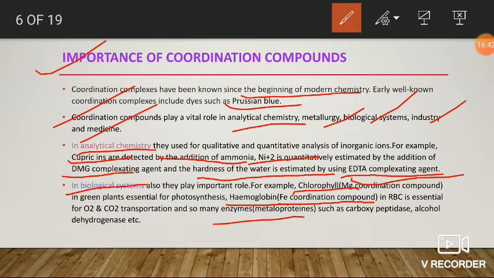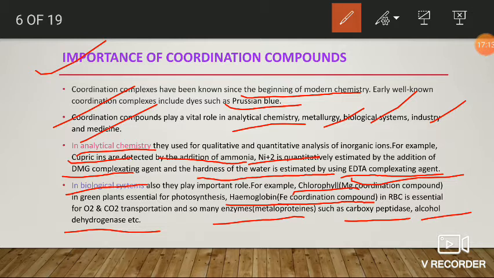Here there are also some enzymes such as carboxypeptidase, alcohol dehydrogenase, carbonic anhydrase, kidney phosphatase, urease. There are so many enzymes. Generally the enzymes are metalloproteins, where one or more amino parts of the proteins are bonded to or coordinated with metal ions. That is, these are metalloproteins.